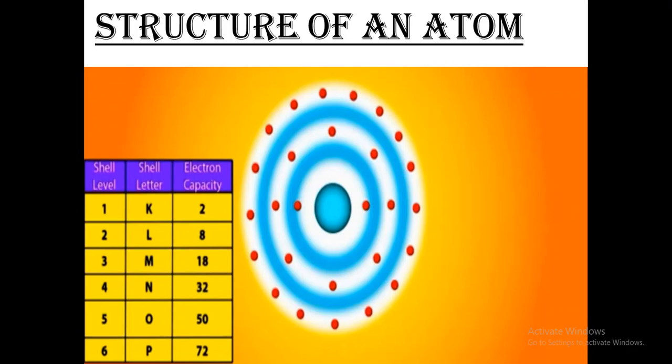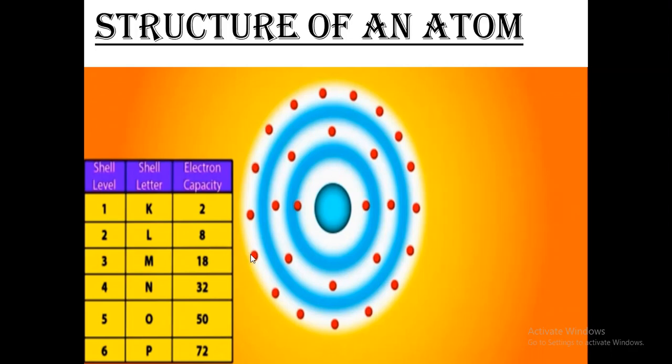Whereas in the exam hall, you remember you used to write exams in the exam hall, in one particular bench, 5, 6 of you can be accommodated. This is how every shell has a different capacity. In one shell, the capacity might be only 2. In another shell, it might be 8, like that.